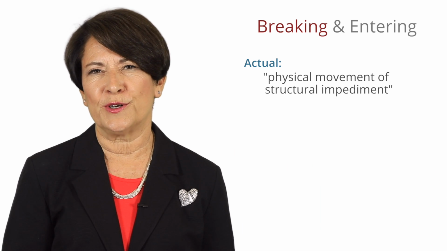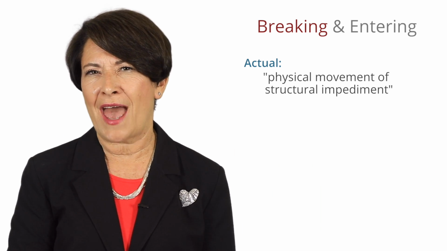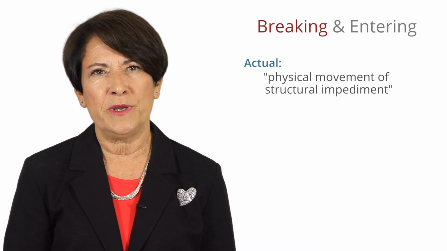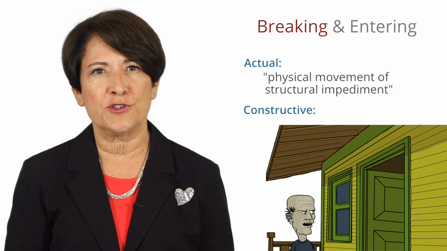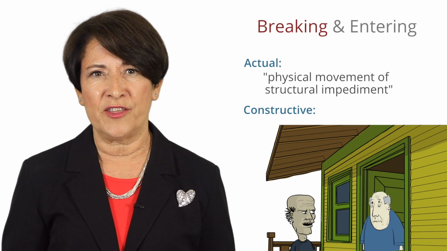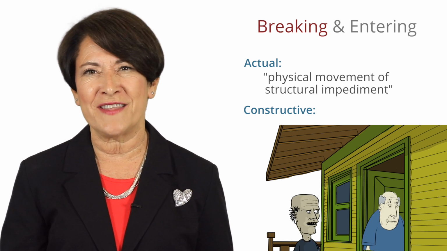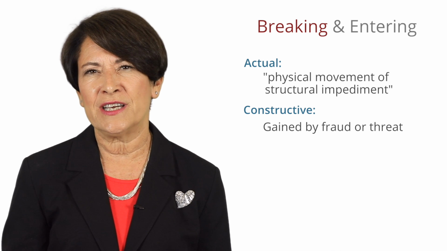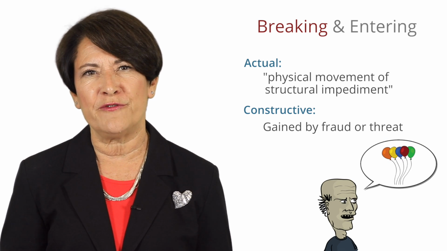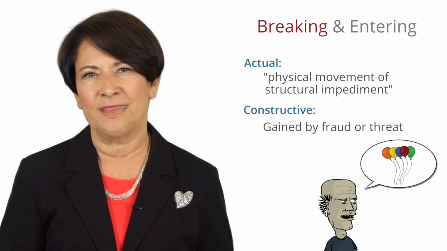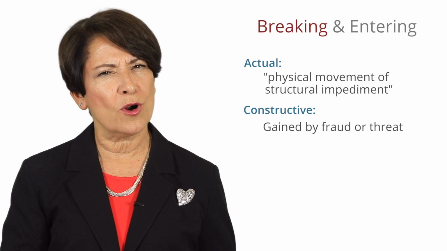But we also learned that breaking doesn't have to be actually done, that it could be done in a different way. It could take place by fraud. And the case of Schrack versus State showed us that the defendant who was allegedly welcomed into the house by Herman was only given consent to enter because of the fraud, because of a phony story defendant made up to gain entrance. In this lecture, we're going to examine more closely what constitutes an entry.